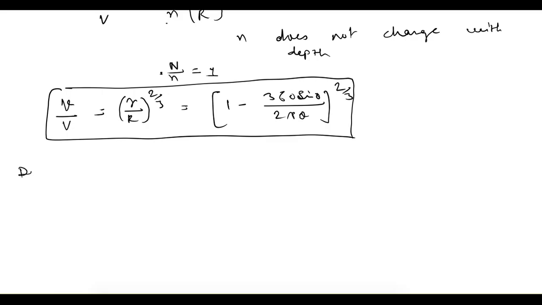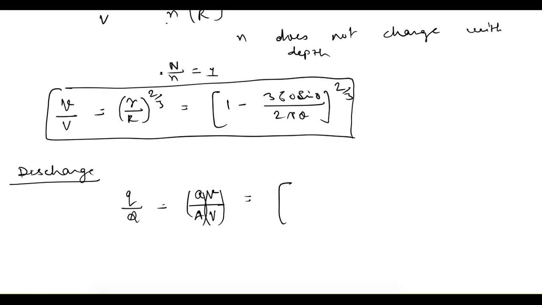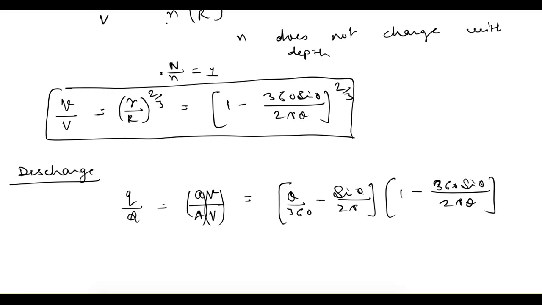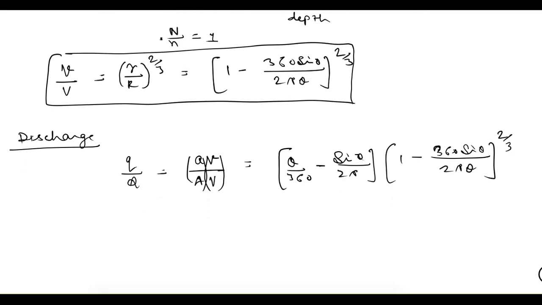and last is for discharge. So small q by capital Q would be small a into small v divided by capital A into capital V. So we can multiply these two, that is theta by 360 minus sine theta by 2 pi for area, and for velocity 1 minus 360 sine theta by 2 pi theta to the power 2 by 3.